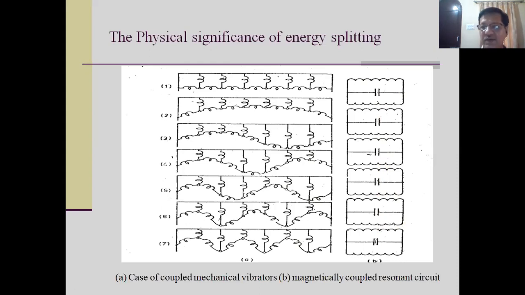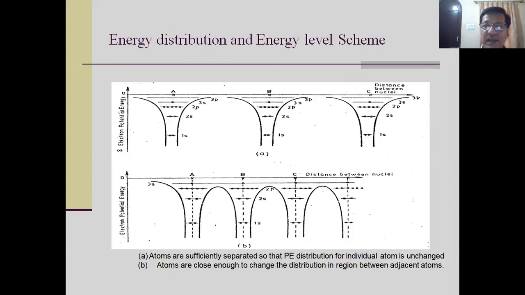So as in the case of six sodium atoms, your 3s level splits. You see there is a coupling. So now let me explain here. What is the wave mechanical coupling? Your electron of the atom A, that is your 3s electron of atom A, has a wave-like characteristic. In quantum mechanics, a particle has a wave-like nature, so there is a wave associated with that.